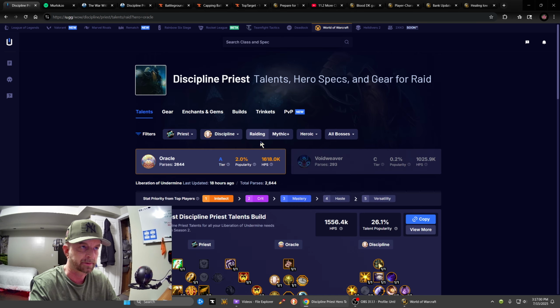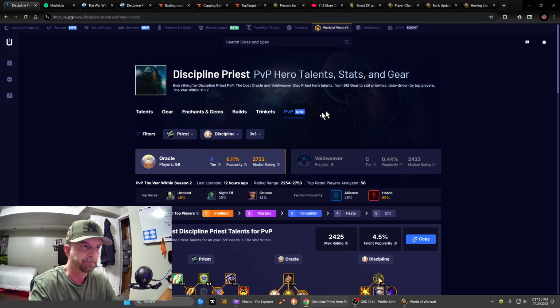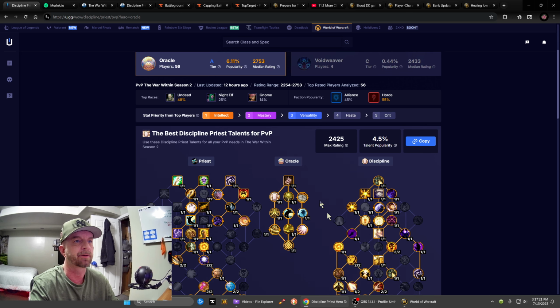You can click on rating to get rating builds and information. But there's a PvP tab up here. It says new. I'm going to click on PvP tab and it's rated A tier. I'm guessing Mistweaver Monk is probably number one. But anyway, the max rating for this build with their data is 24-25.